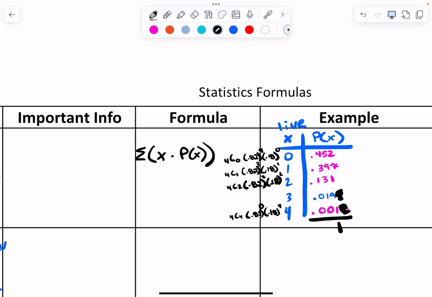This little fancy thing means sum. The x means, I'm going to call it, these are all of your variables, the first column of the table, like how many out of 4. P of x is the probability of each.